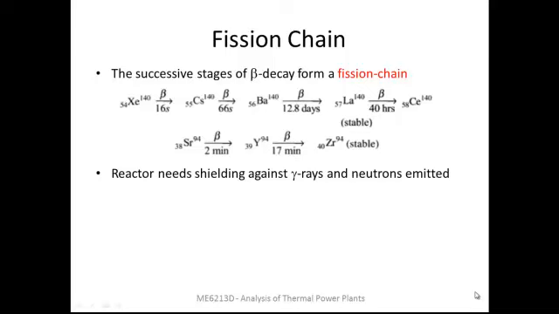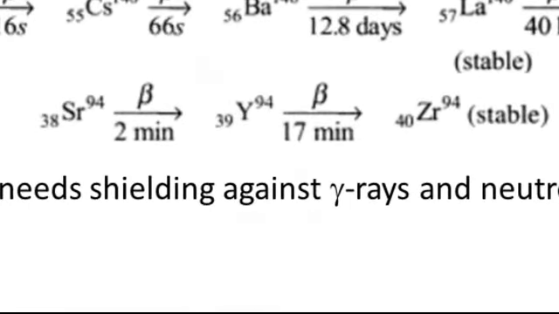So cesium becomes barium, then lanthanum and finally cerium, which is a stable compound. So by the time it reaches here, the atomic number has gone up to 58. Mass number remains the same because again neutron and proton have nearly the same mass. On the other hand, strontium undergoes a two-stage decay, first to yttrium and then to zirconium.